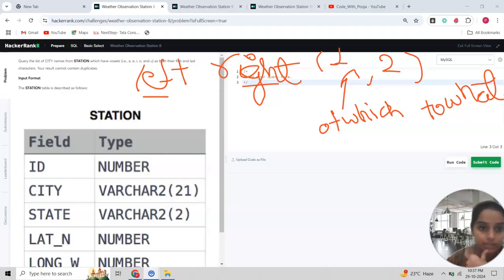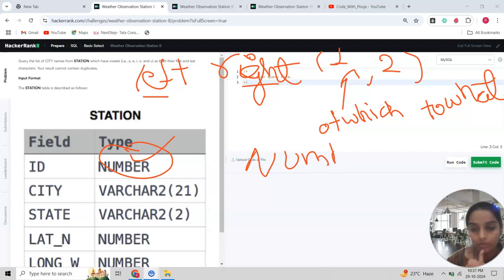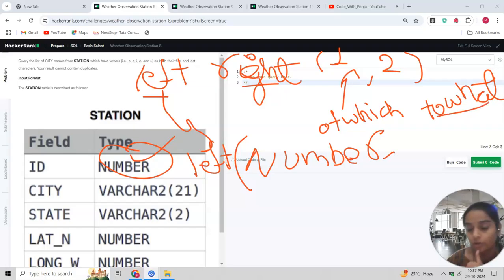Let's consider this spelling, NUMBER. If I use the left function with number, LEFT, and then a comma, and then the total number of characters we want.